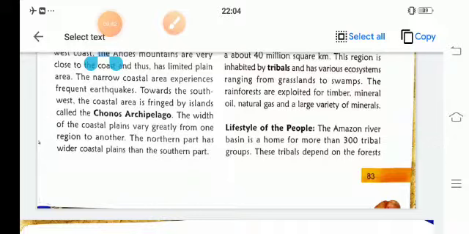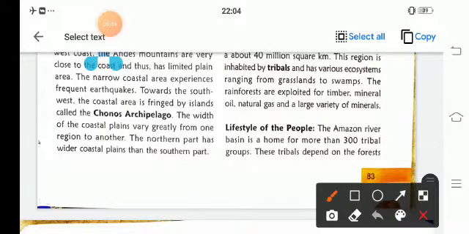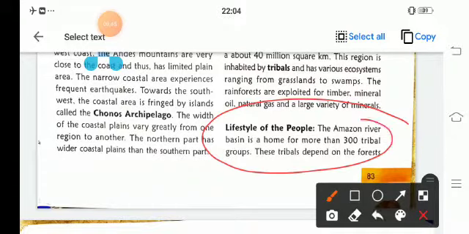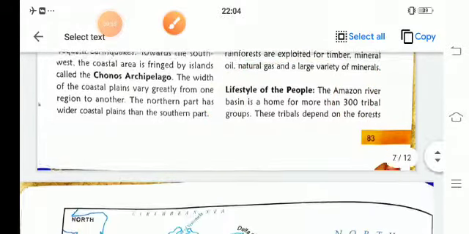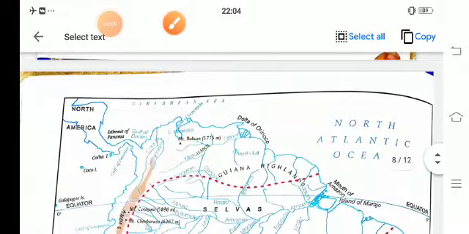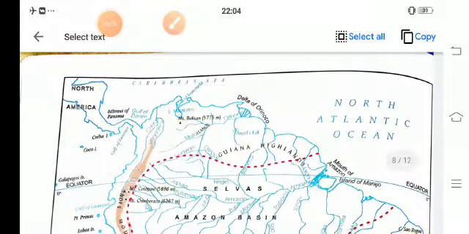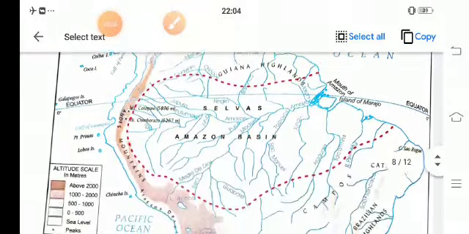The Amazon river basin is home to about 300 tribal groups. Almost 300 tribal groups are there in this basin area, and these tribals depend on the forest. See the tribals.